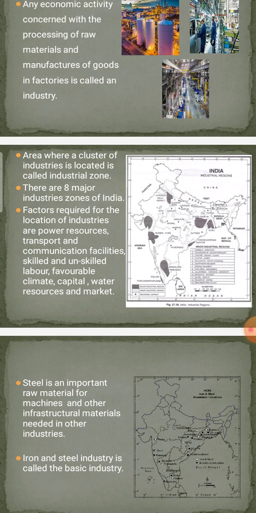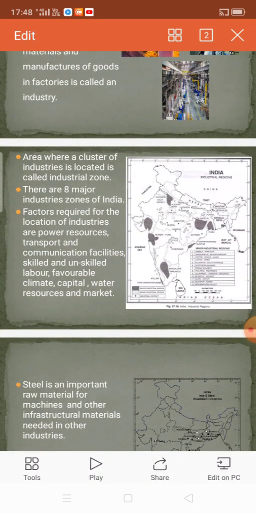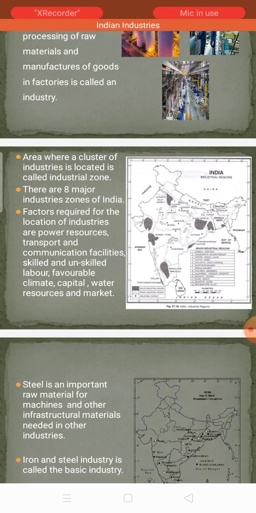Now next one, skilled and unskilled labor. In the industry, who will work? There is a question. The people who are trained, who are equipped to work with the machines and how to run the machine, who got trained, they only go and work. They only are appointed in the industries. Got it? So here, power resources, transport, communication facility, and skilled labor. Don't think that skilled people means only trained and educated.